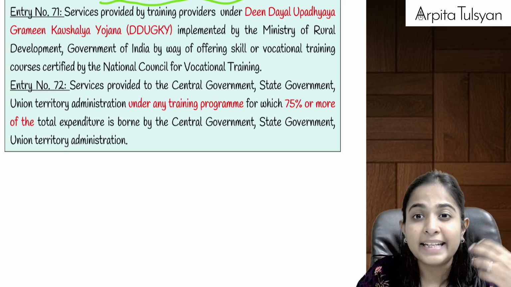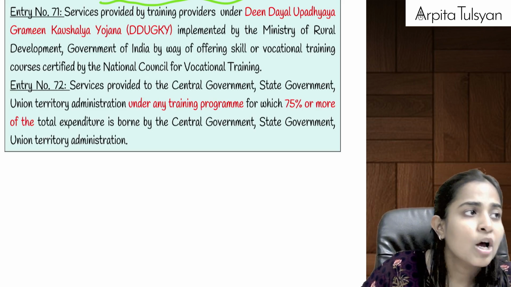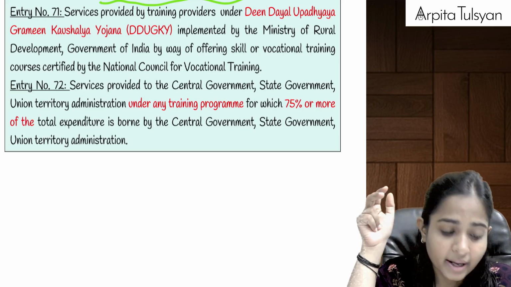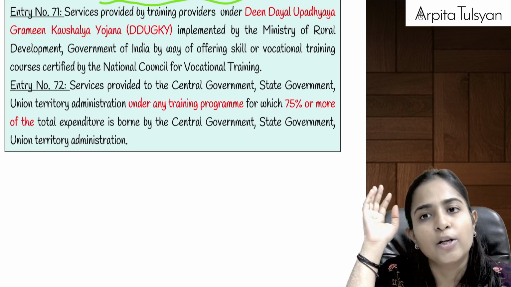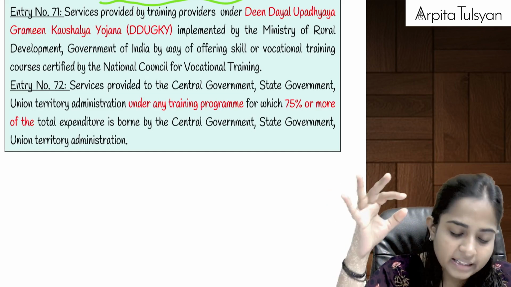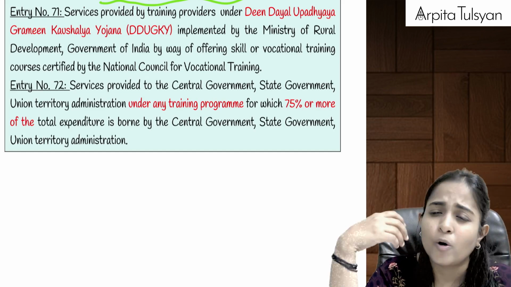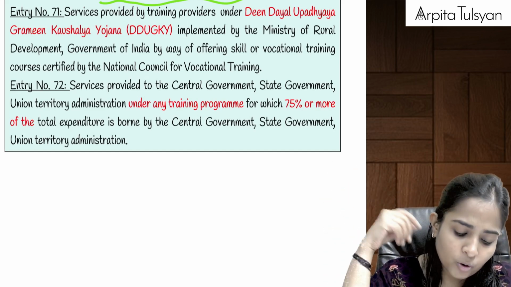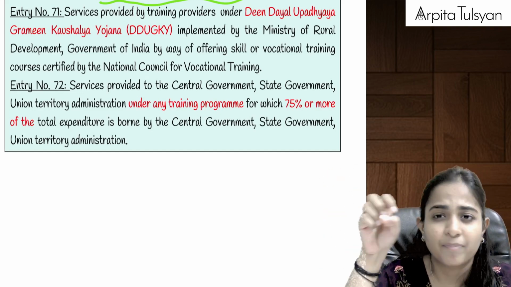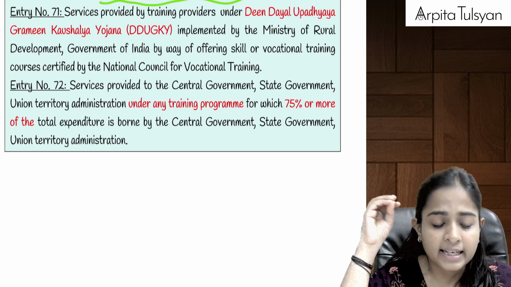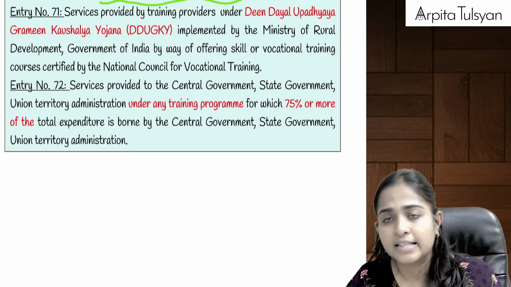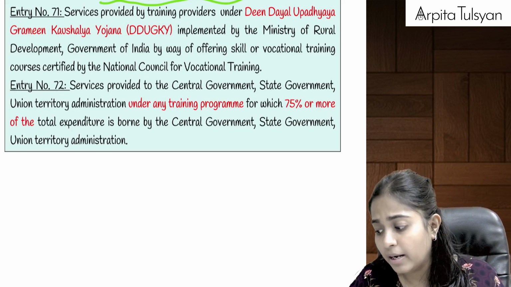Okay, there are some teachers, there are some training providers who are providing some training under Deen Dayal Upadhyay Gramin Kaushalya Yojana, DDU GKY. Okay, Deen Dayal Upadhyay Gramin Kaushalya Yojana, which is also a scheme of the government only, where they are going to provide some vocational training under this particular scheme. Just remember the names. If we are providing any services under this, then it is going to be totally exempted from GST.